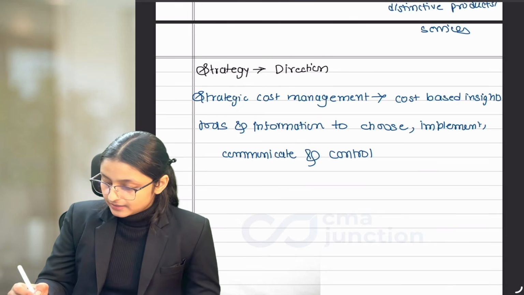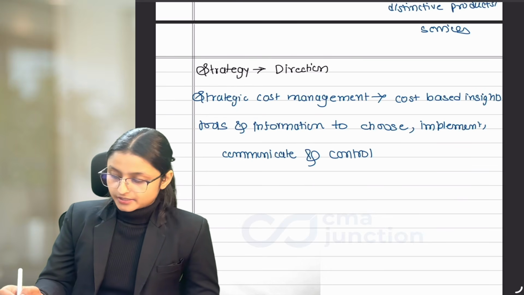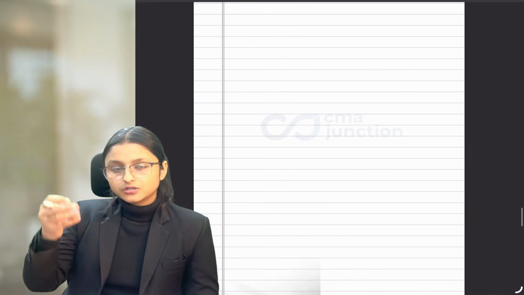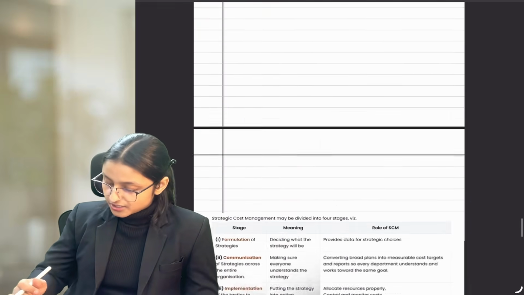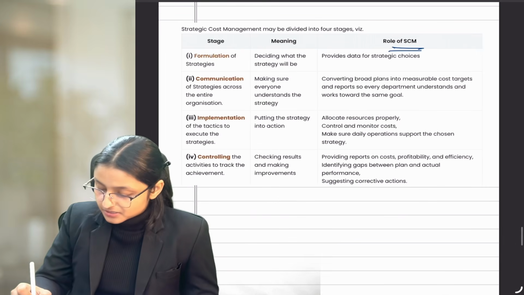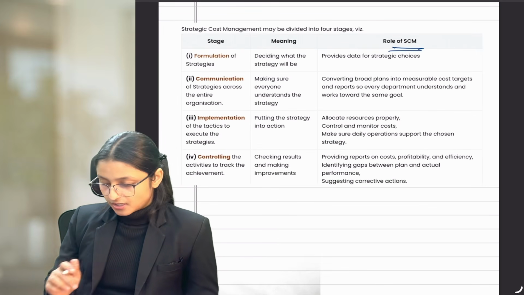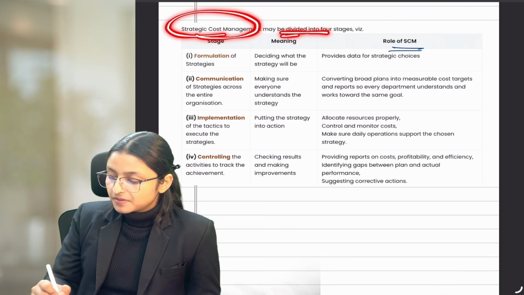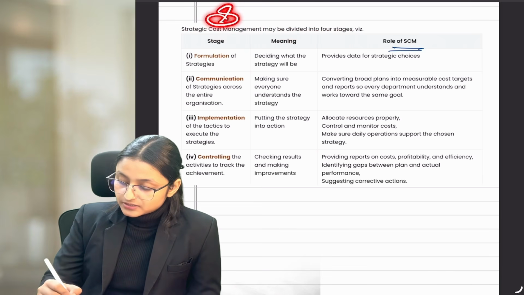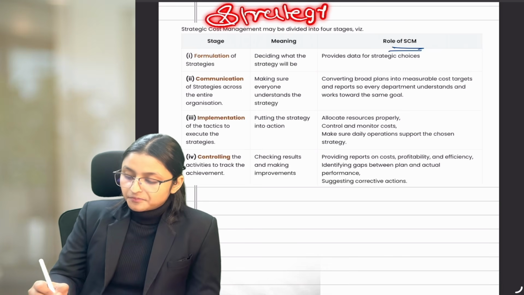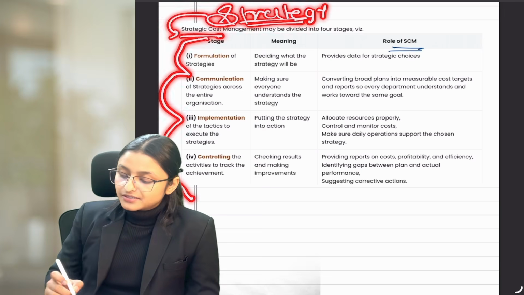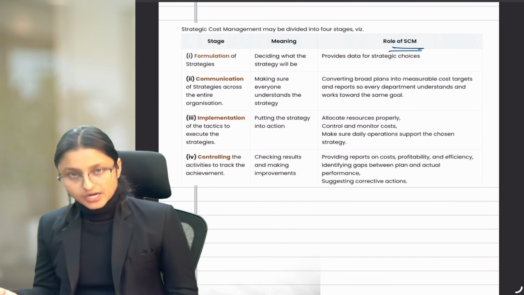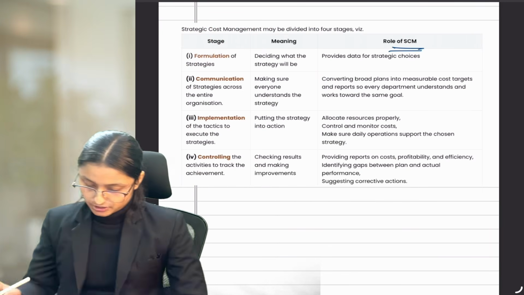Now, let's see what stages there are in strategic cost management. We have understood that first is choosing, then communication, then implementation and control. These are the steps or stages. But how SCM helps in these stages for strategy, let's understand that. Strategic cost management may be divided into 4 stages. We understood that these stages are for strategy. But in these stages of strategy, strategic cost management is helping everywhere, right? That is why these stages can be known as stages of strategy or stages of strategic cost management.